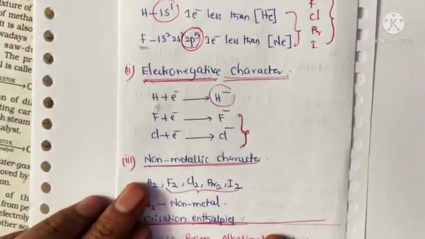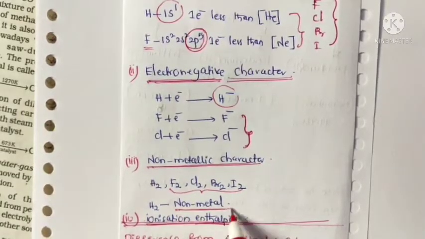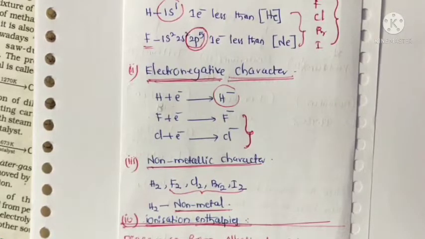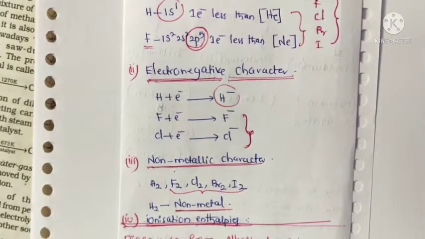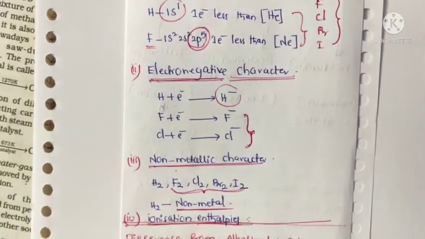Next, non-metallic character. Hydrogen has non-metallic character similar to all halogens. And hydrogen can exist as a diatomic molecule similar to halogens.